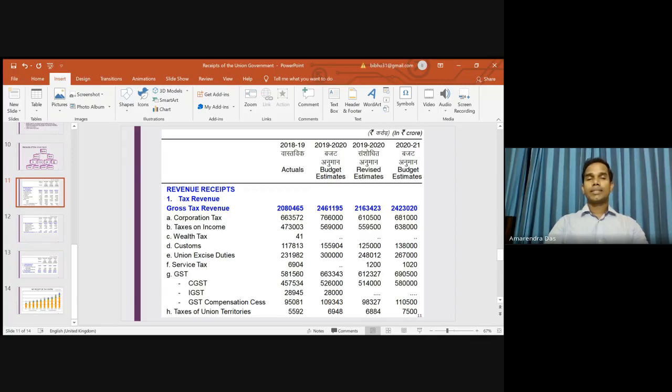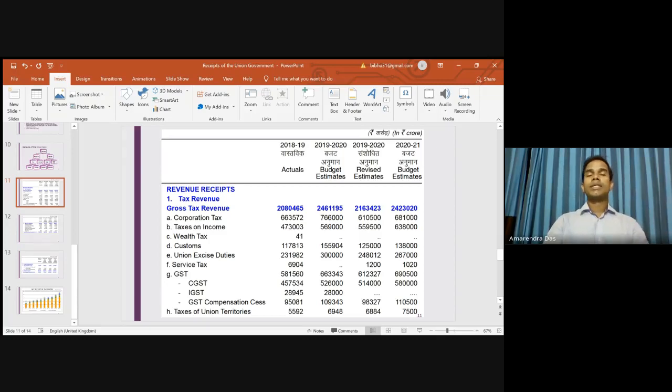Now in case of indirect taxes, we have custom duty, then we have union excise duty, and we have service tax. Now again, service tax has been abolished. Now we have GST, basically goods and service tax. Within GST, we have central goods and service tax, then integrated goods and service tax, basically on the interstate trade, that the tax is collected by the union government, that is IGST, and then GST compensation cess. I told you earlier that government is collecting a GST compensation cess, and then taxes of the union territories. These are the receipts of the union government.